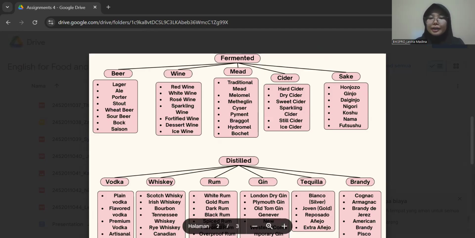So for the types of mead, for the first is traditional mead. Traditional mead is made with just honey, water, and yeast. For the example, is a Redstone traditional mead. So for the next is a melomel. Melomel is a mead fermented with fruit. For the example is a Charm City Meadworks variant Mango Compagno. So for the next is a metheglin.